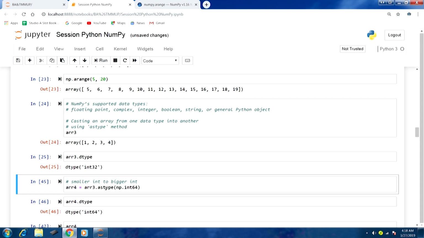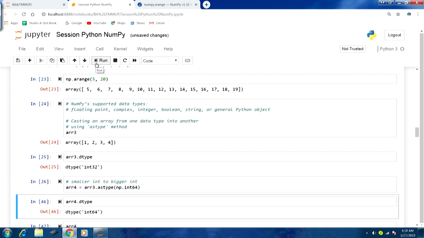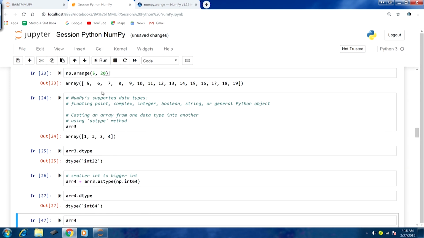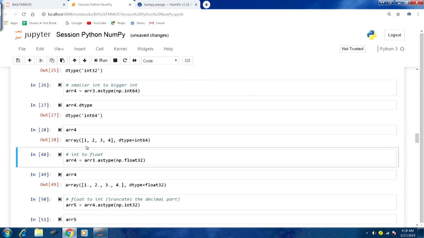Smaller int to bigger int, this is the kind of casting that we are doing. If I run this and check array4.dtype, you can see int64. In the output also you can see that the dtype has been changed.